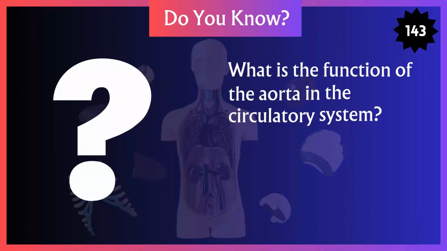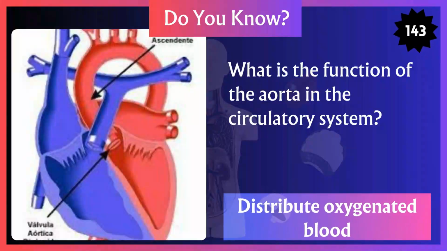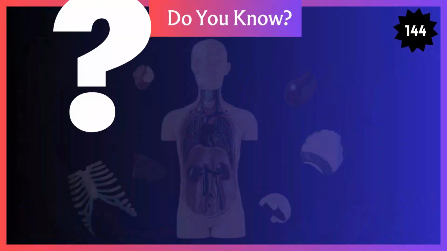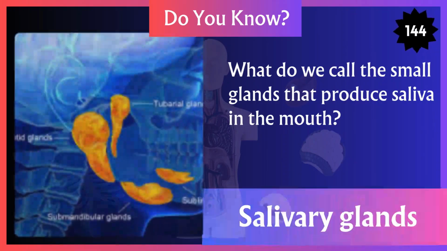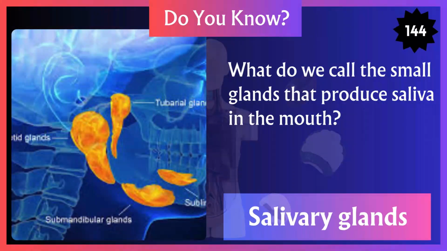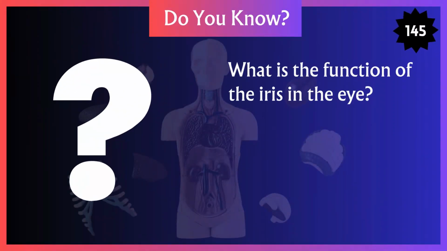What is the function of the aorta in the circulatory system? What do we call the small glands that produce saliva in the mouth? What is the function of the iris in the eye?